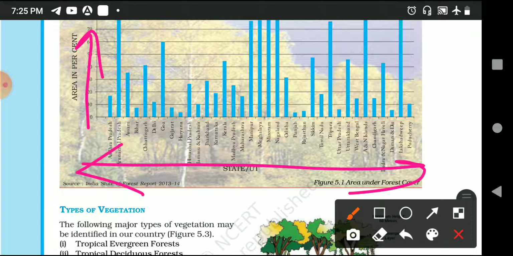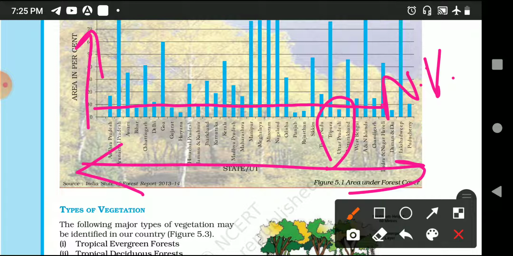For example, taking Uttar Pradesh, the area covered by natural vegetation is very little. See, it is not even 10%, it is less than 10%. So the area under natural vegetation in Uttar Pradesh is less than 10%.